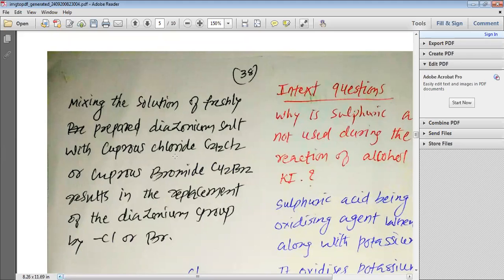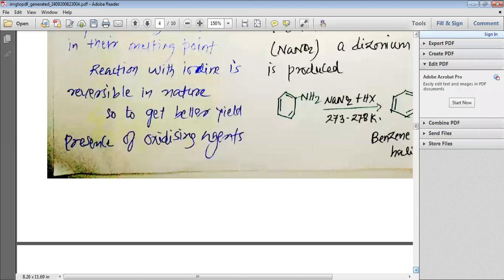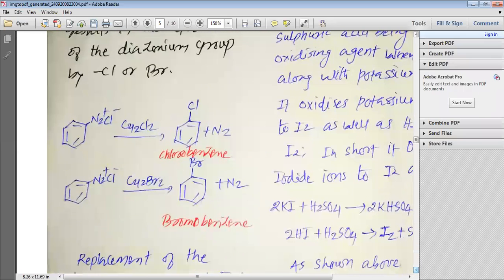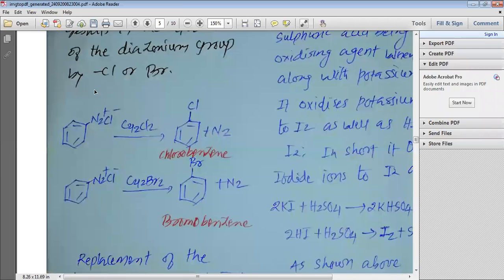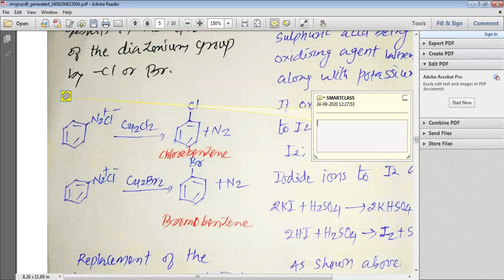Now, one very important thing which we have missed, my dear students, is that this particular process of getting chlorobenzene, bromobenzene or iodobenzene by the use of cuprous chloride or cuprous bromide with the help of benzene diazonium chloride is generally known as the Sandmeyer reaction.